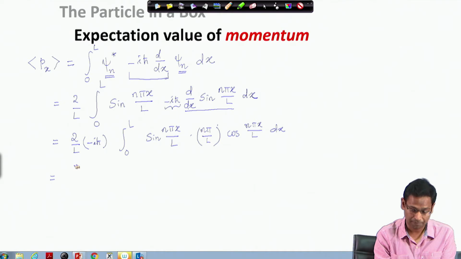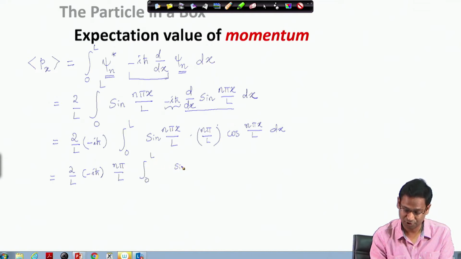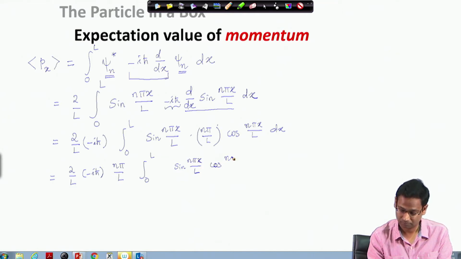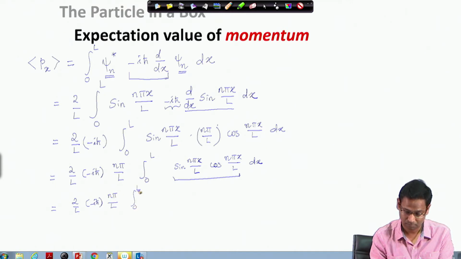So this constant I will bring out, and then I am left with a sine function and a cosine function. I can simplify these two functions by writing two sine theta cos theta as sine 2 theta,